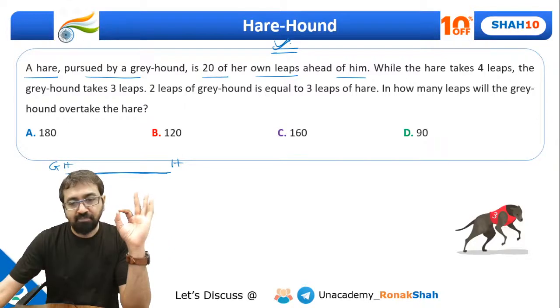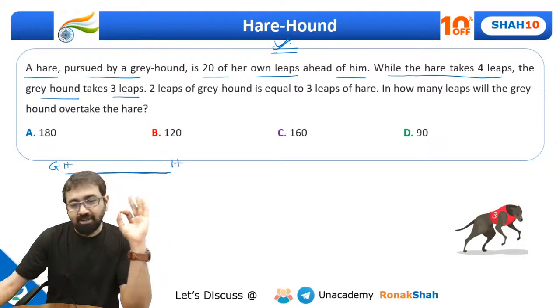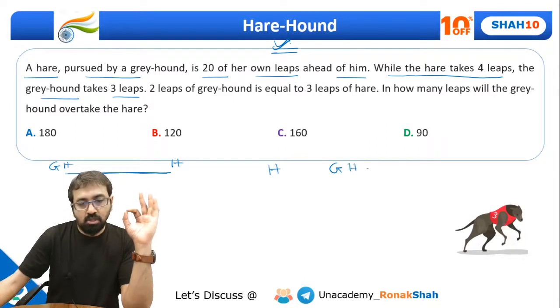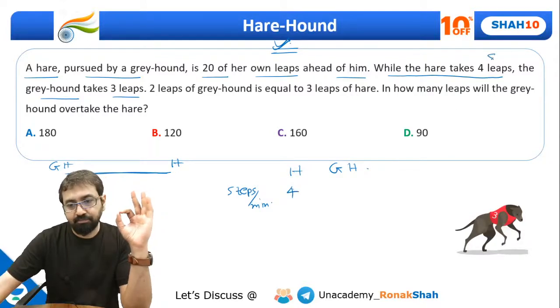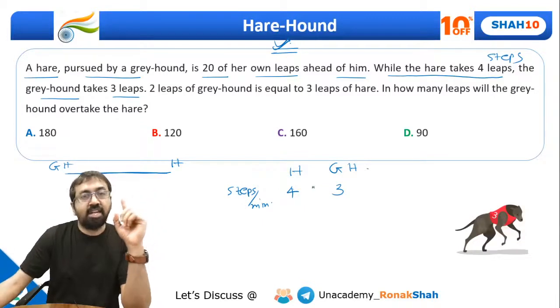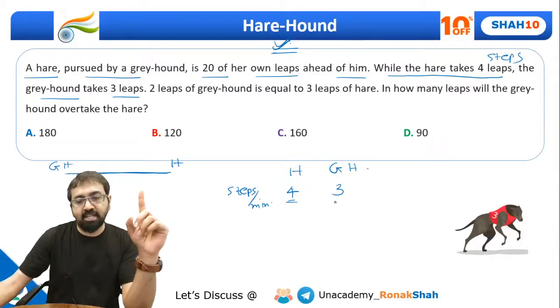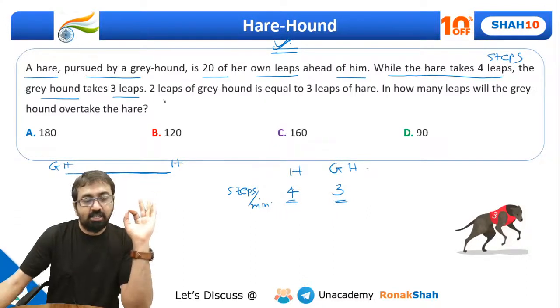Now let's look at this one. While the hare takes 4 leaps, the greyhound takes 3 leaps. Let me write it this way: hare and greyhound, steps per minute. I'm assuming that per minute, the hare takes 4 leaps. Steps means leaps. So the greyhound takes 3 leaps or 3 steps. So in every minute, the hare takes 4 steps and the greyhound takes 3 steps. Are you all clear up till now, everyone? Great. Now let's read further.